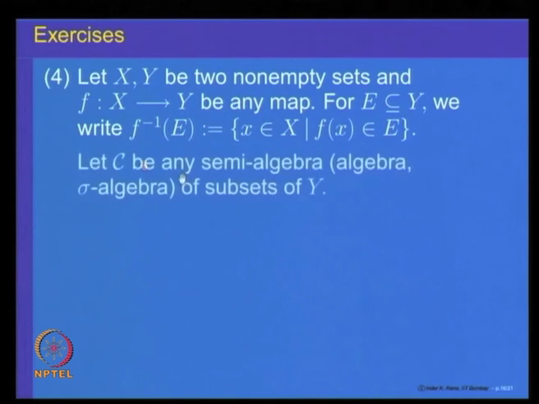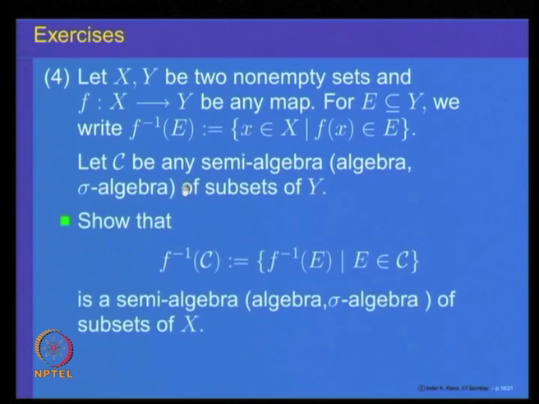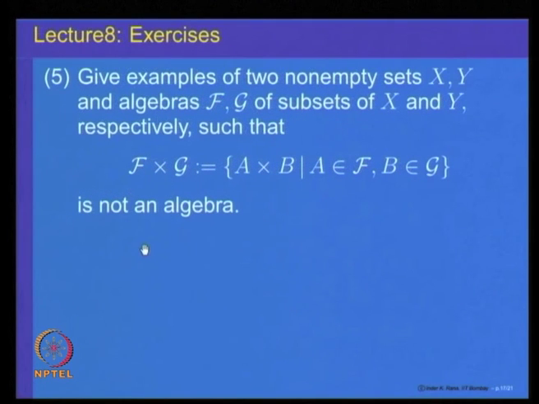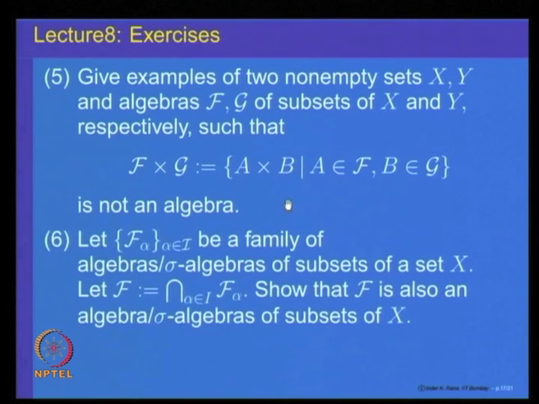So, try to show that if C is a collection of subsets of Y which is a semi algebra, algebra or a sigma algebra, then the pulled back sets also form a semi algebra, algebra or sigma algebra. Here is another example: take two collections of subsets F and G of two sets X and Y. Look at the Cartesian products of these collections, and show that in general it is not an algebra.